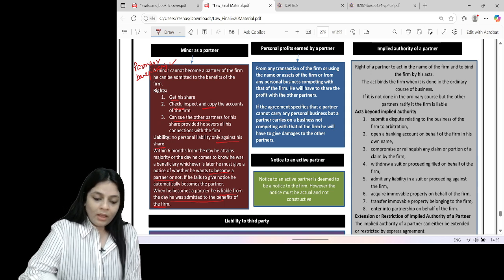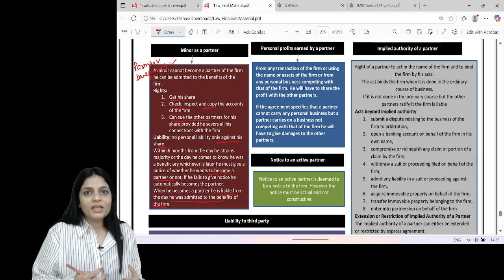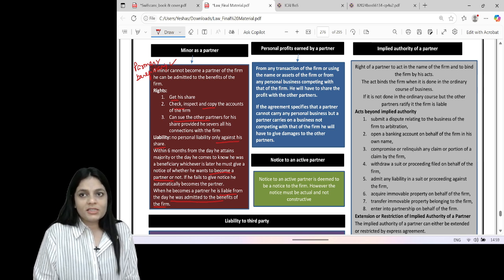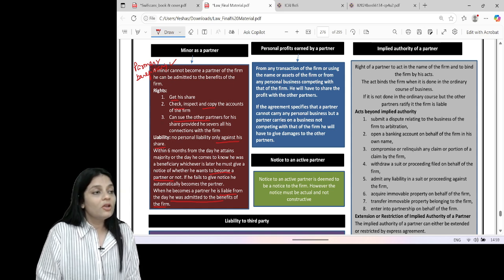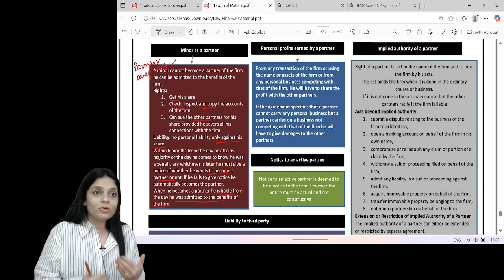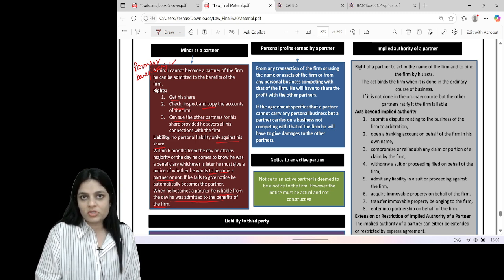Then duties. Can we say it is the duty to take care of the business, to do the business in the common advantage, to use his skill for promoting the business, not to leak, not to tell anyone else about the secret information of the firm.